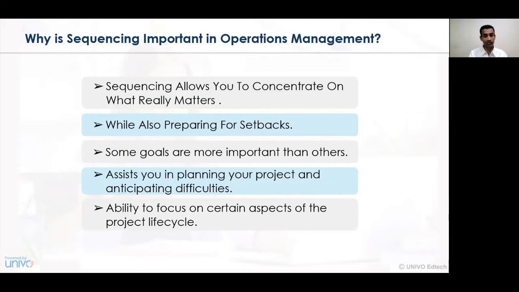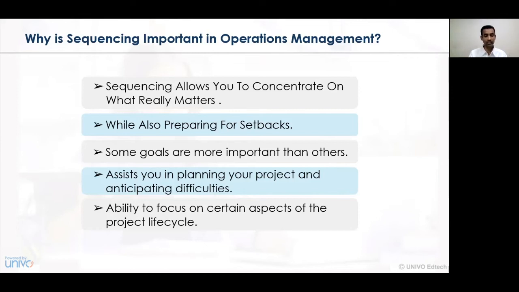Also, while preparing for the setbacks, in the simultaneous situation, when you are sequencing or whenever we are planning for a job shop sequence or a service sequencing, one has to see what may be the pros and cons associated with a certain series of activities. A series of activities may create a positive result, or at times it may create negative results for the organization. And hence, at certain stages, there may be setbacks that can be observed by the management.